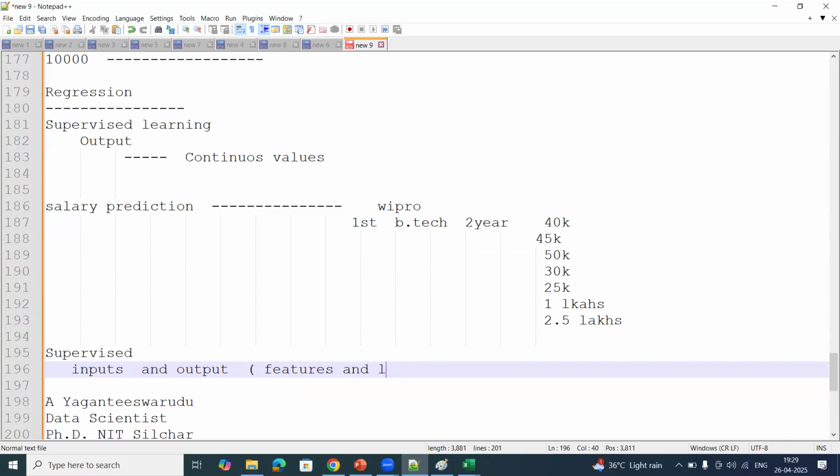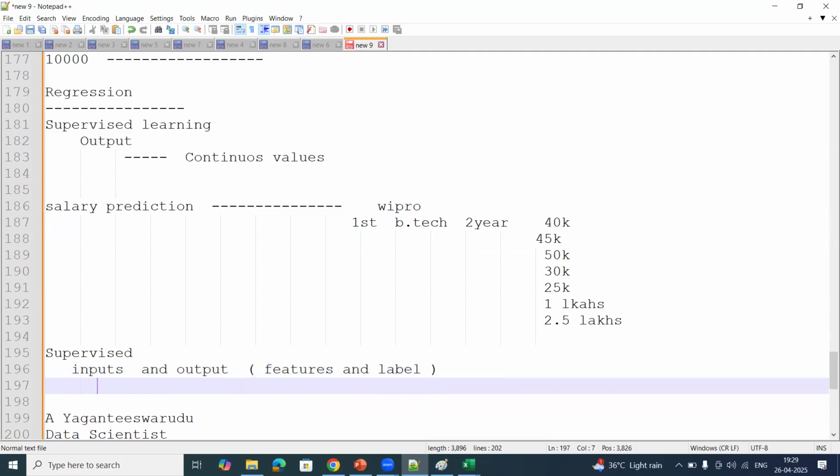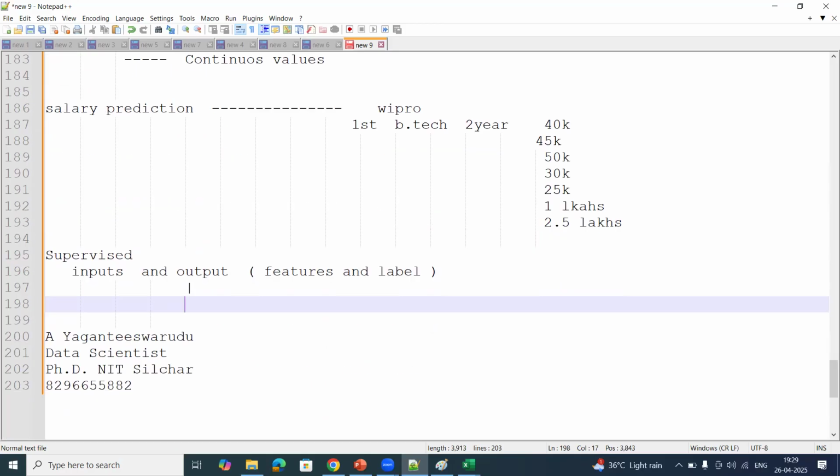Then that data set is called a supervised learning data set. In this, again, you need to check the output. If the output is of type yes or no or 0 or 1 or very limited values, then it is called a classification problem.